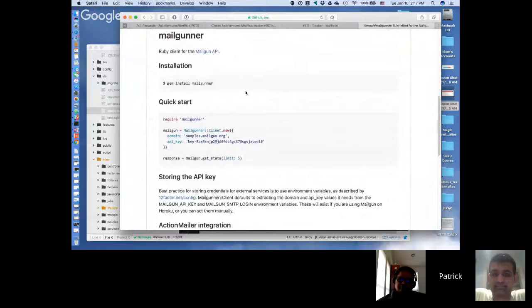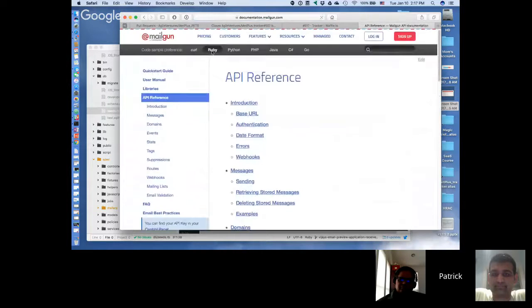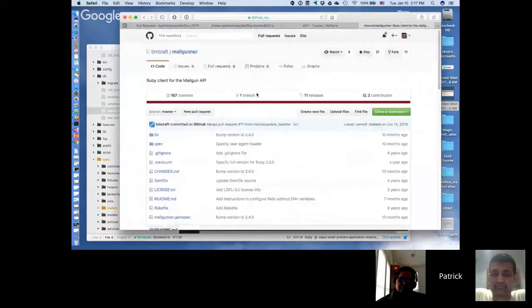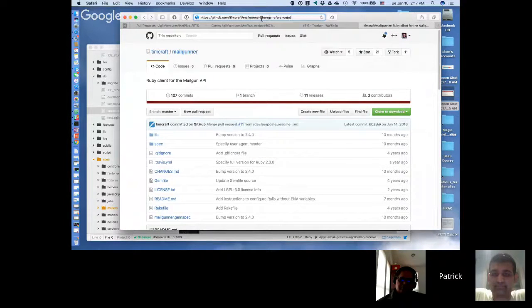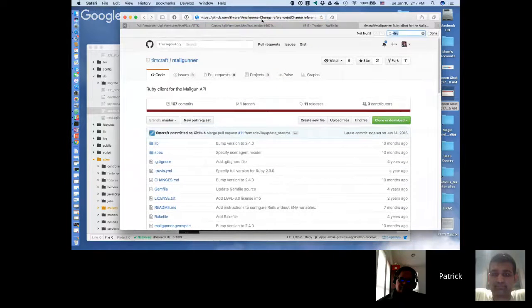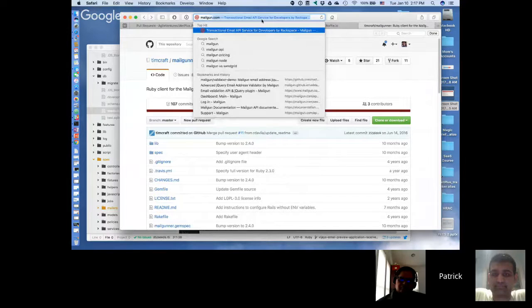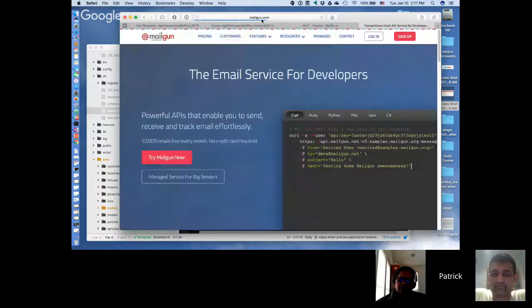Post a link to this thing. Let's see. Is that the demo? Oh, that's not the demo. Where's the demo? Mailgun. This week I updated the application.yaml file for Mailgun related keys and emails.